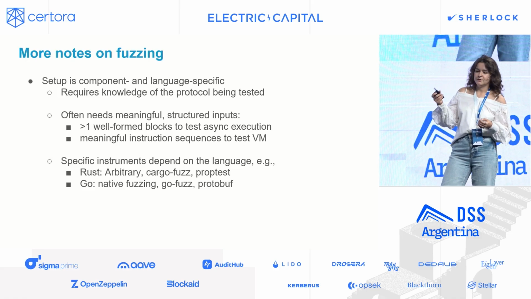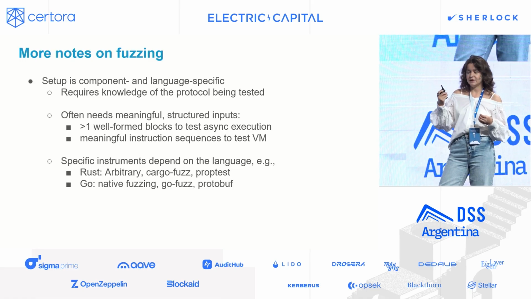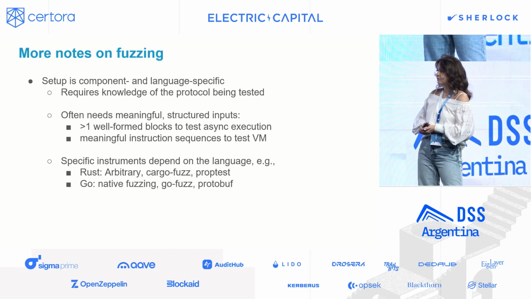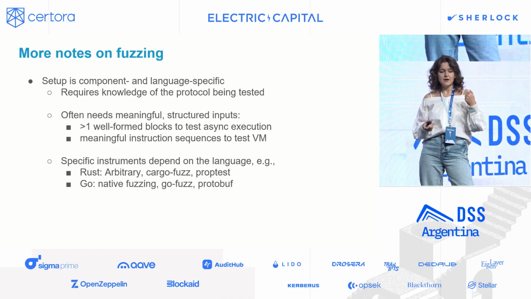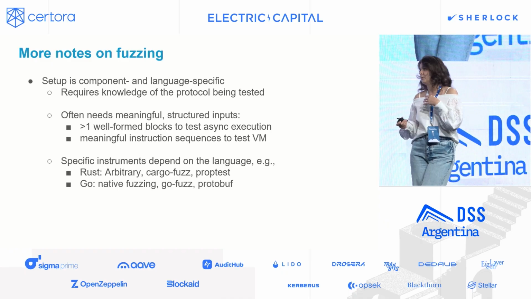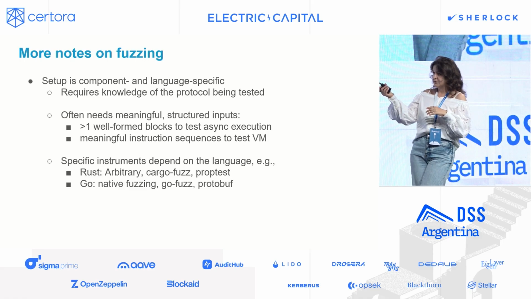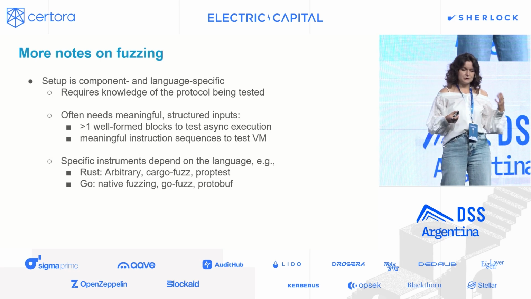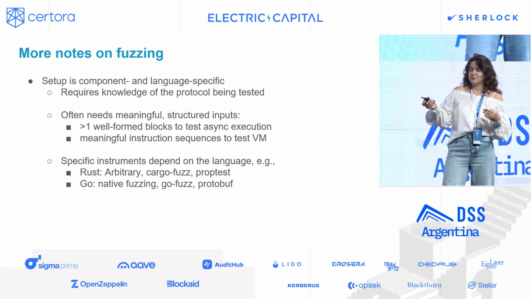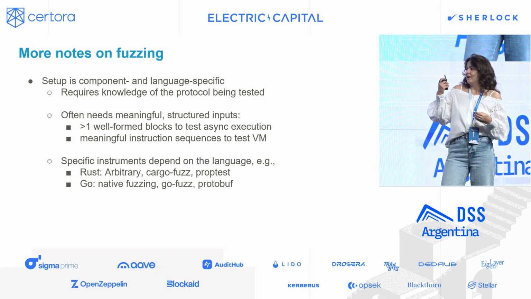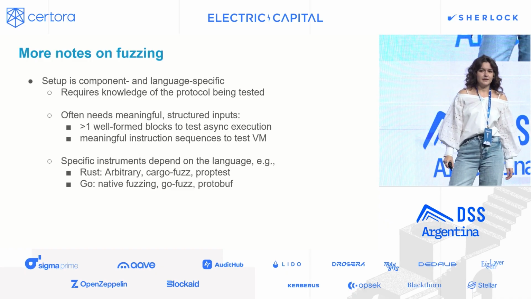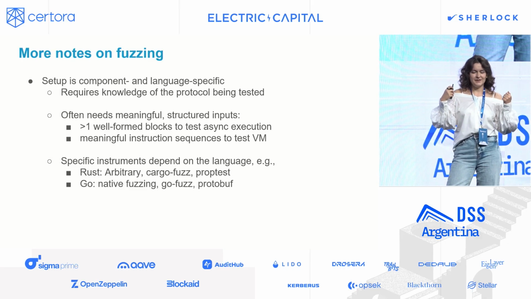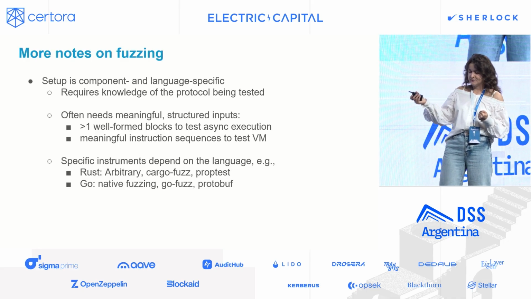If we are looking at a virtual machine that executes instructions, then we actually want to feed it valid instruction sequences that would mimic the actual code that is going to execute. Of course, depending on the language you're working with, that is going to be different. If you work with Rust, to generate these structured inputs, we use arbitrary. That is a crate that has been very helpful. It is different in Go, so there is a whole toolkit attached to every language. Every language, as I mentioned before, has its own potential issues. We didn't really find a better solution than just spending a lot of time making sure we're really familiar with the code base, with what the protocol does, and with the specifics of the languages we are working with.